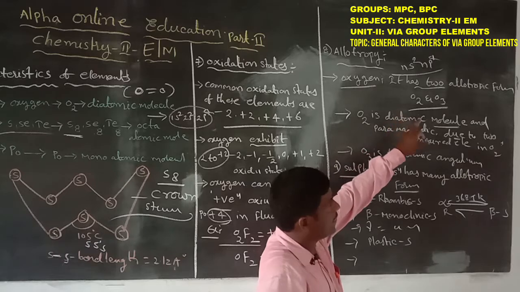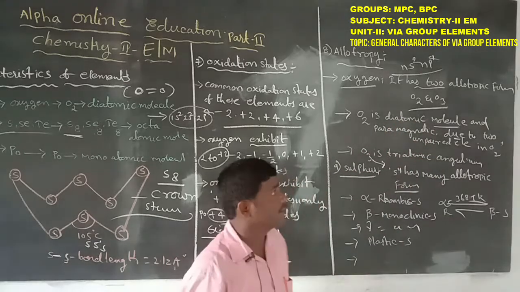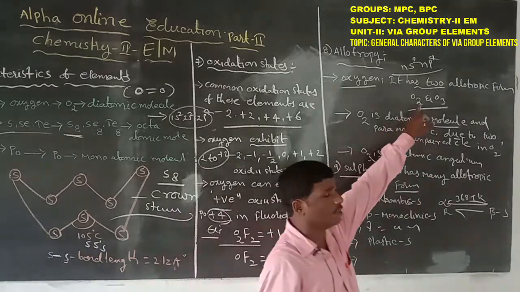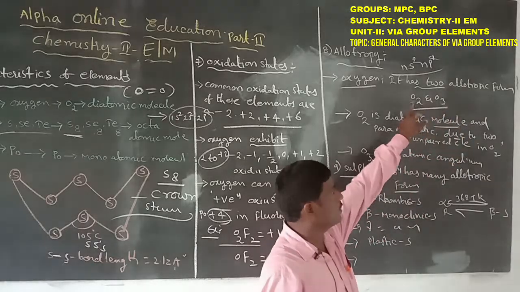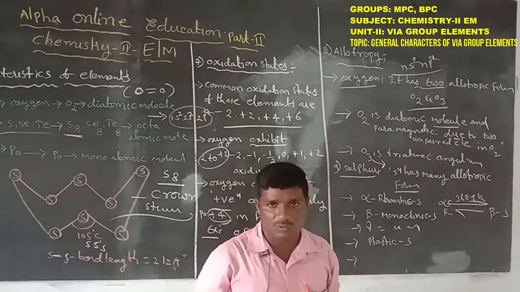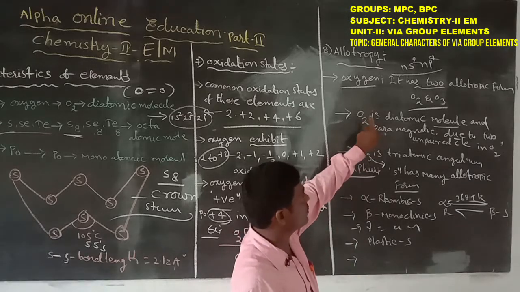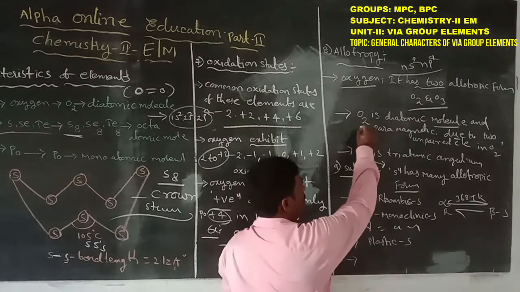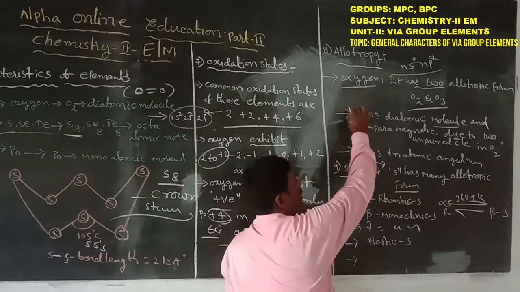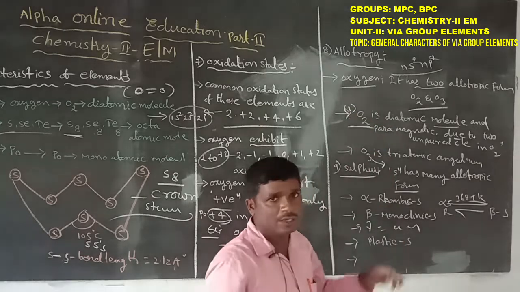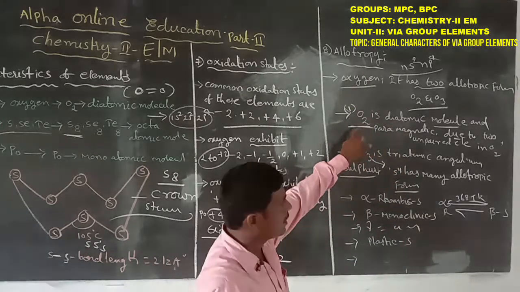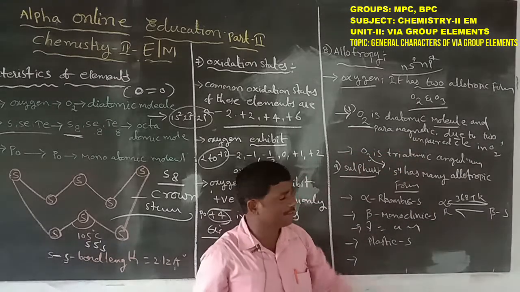Oxygen has two allotropic forms: O2 and O3. O2 is known as oxygen and O3 is known as ozone. The first form of oxygen is O2, which is also called oxygen. Oxygen is a diatomic molecule.